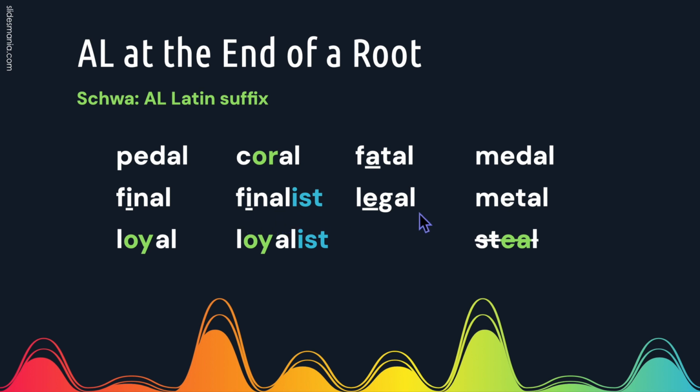We can add suffixes and the AL retains the muffled schwa sound. Finalist, legal, metal. OY says oi, loyal, loyalist. Again, this does not apply to words where the A comes after another vowel. In this case, EA together say E, so we have the word steel.